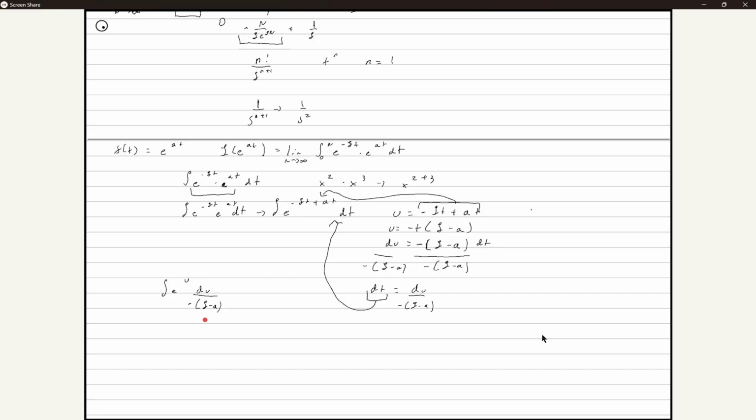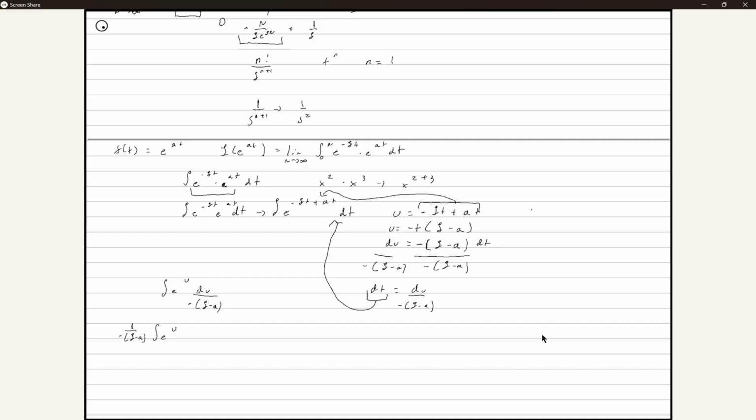Now, immediately, what can we do about this weird looking thing? Technically, it's a constant, right? What would we do with it? We could drag it out. I just say move out to the front, drag out also works. So let's move it to the front. I'm gonna move down a little bit just so we have more room. But 1 over negative s minus a of the integral of e to the u.